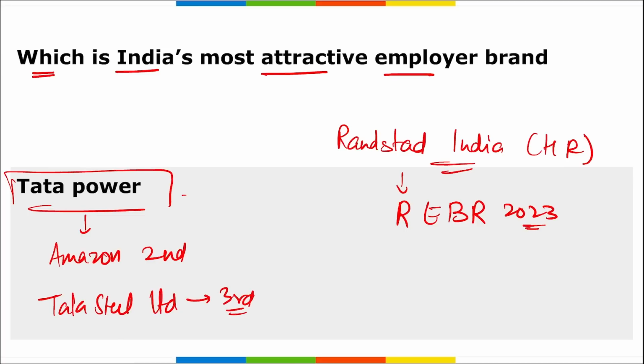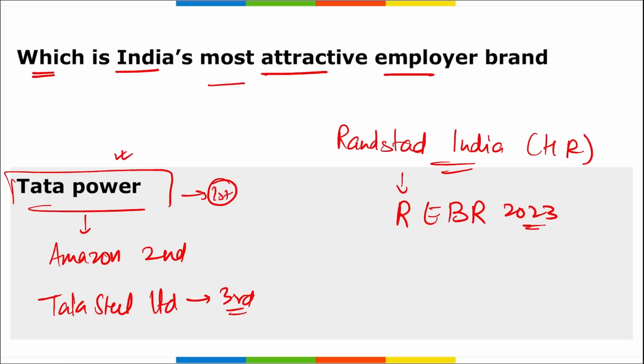Correct. So Tata Power secured the top position as the most attractive employer brand according to the Randstad Employer Brand Research Report. Important, take a note of it. The report stated that the most important EVP drivers of the Indian workforce while choosing an employer are work-life balance, good reputation, attractive salary and benefits. Also, the female workforce focuses more on work-life balance.